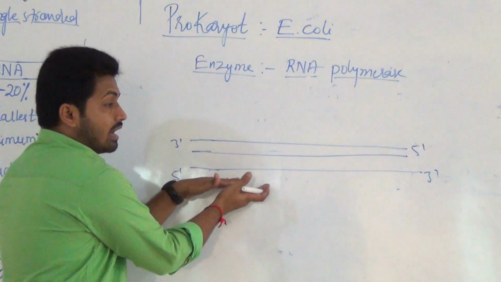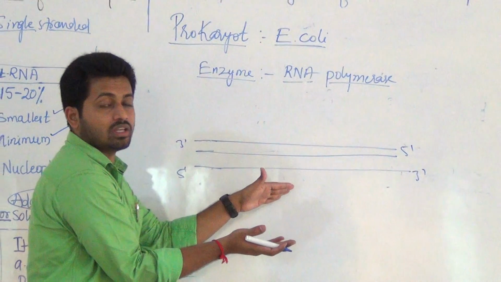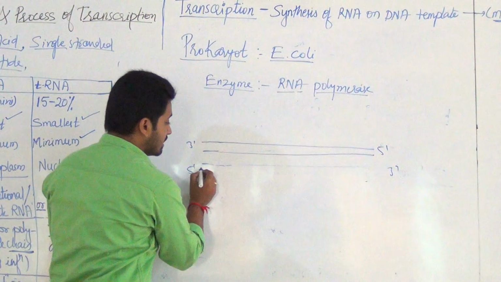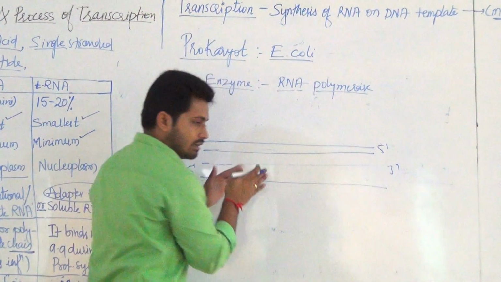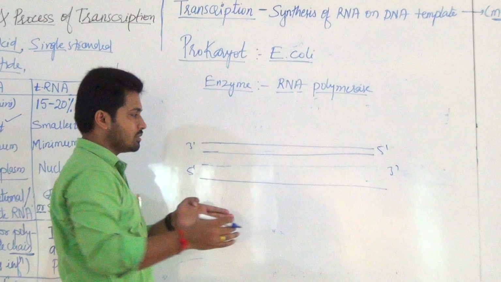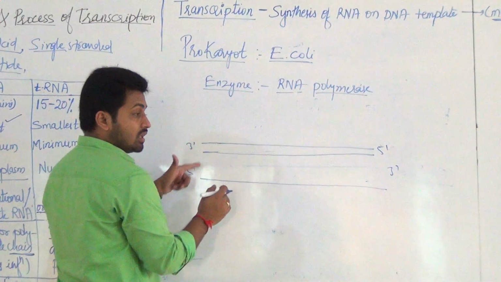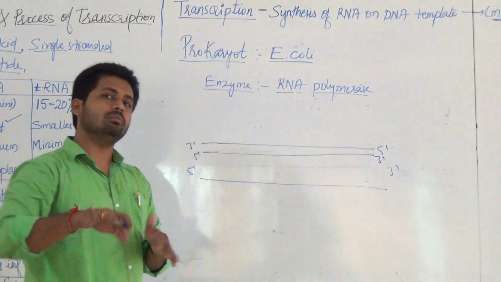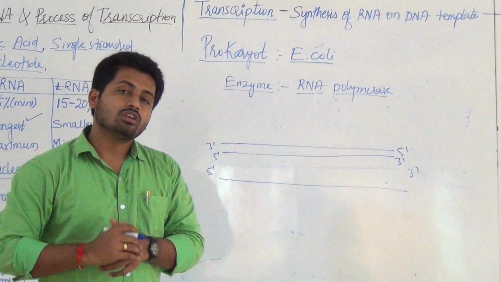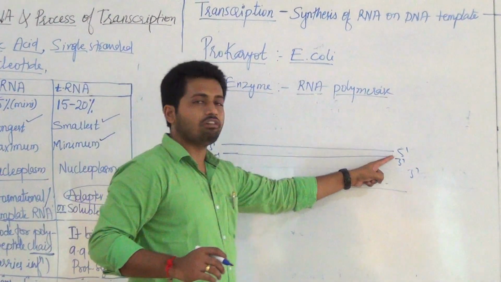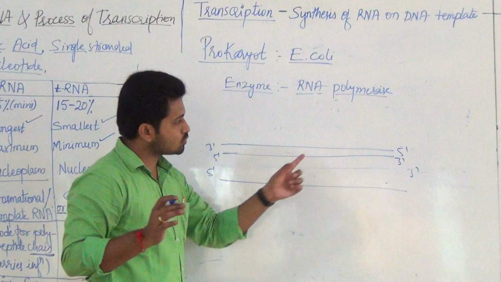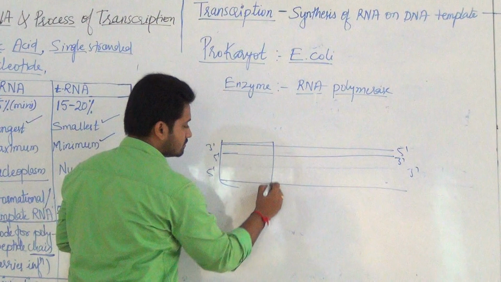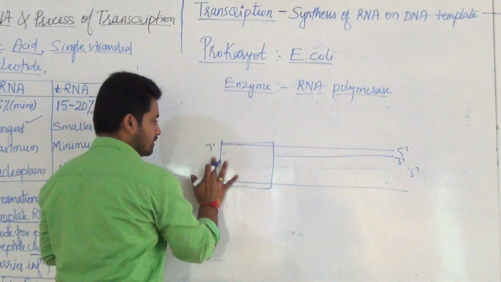Now this is another strand, the opposite coding strand, which we named yesterday. During transcription, this coding strand is displaced, moved away at a distance. Now this mRNA is produced by this RNA polymerase in the 5' to 3' direction. So when RNA polymerase synthesizes in the 5' to 3' direction, the template must be in the 3' to 5' direction. Now which segment? This is one strand again, and which segment? Now I will rub this temporarily. That is one.